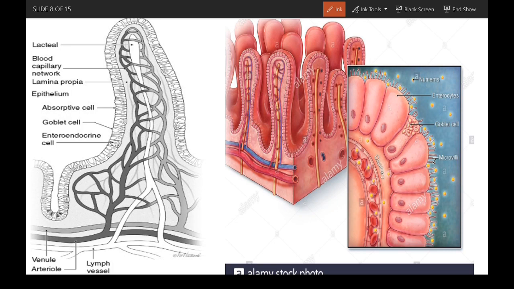So here it is about the villi. Here we can see the structure of a villus, and these are the enterocytes lining the villus on all sides. These are the enterocytes in a larger view, and in an even larger view. Here's the capillary. From here the food comes.